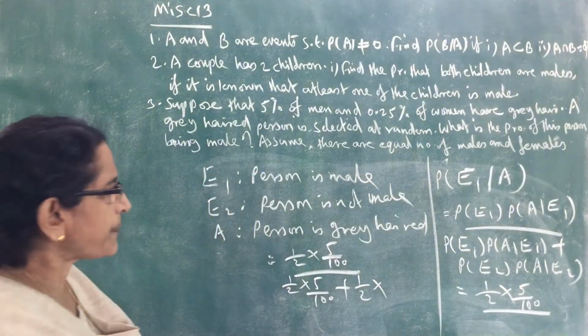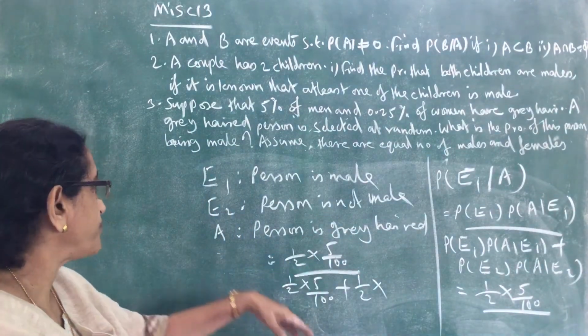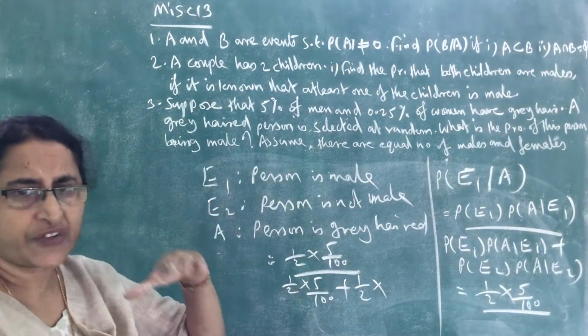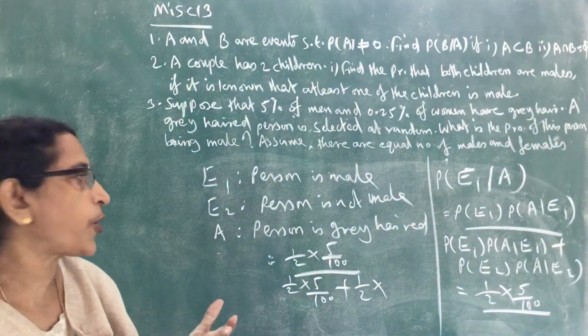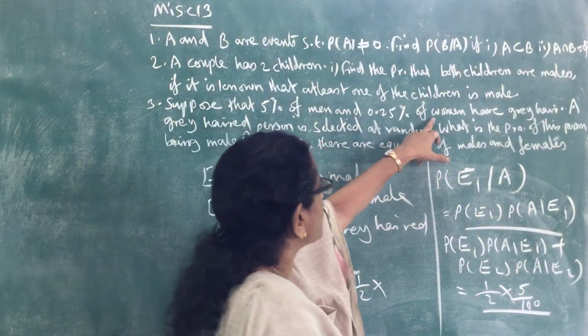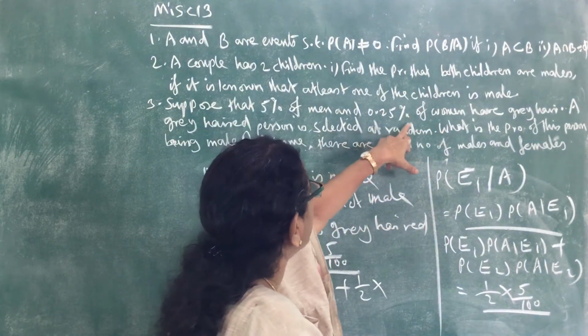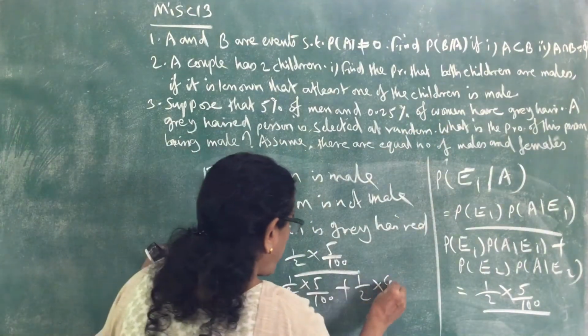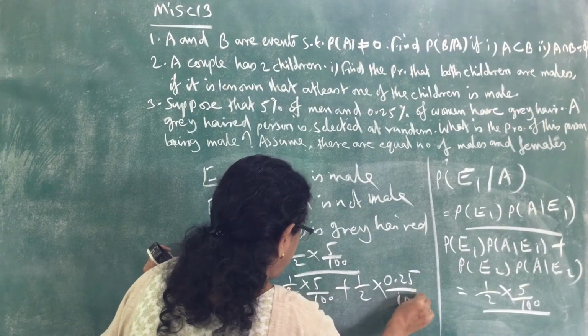What is the probability of A given E2? If the person is female, what is the probability that that person has grey hair? In women, 0.25% have grey hair. So that probability is 0.25 by 100.